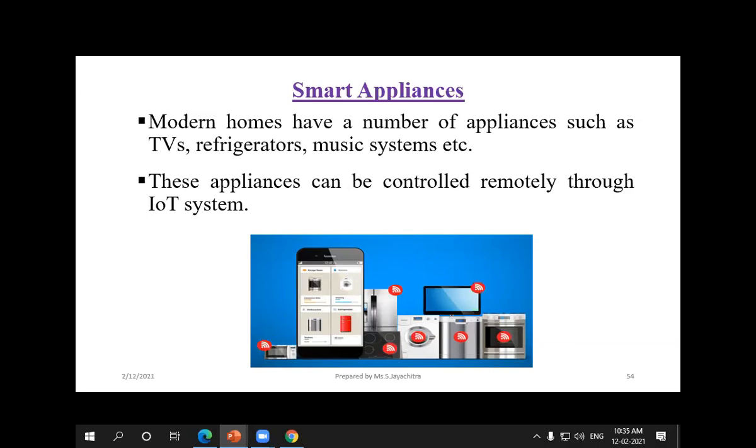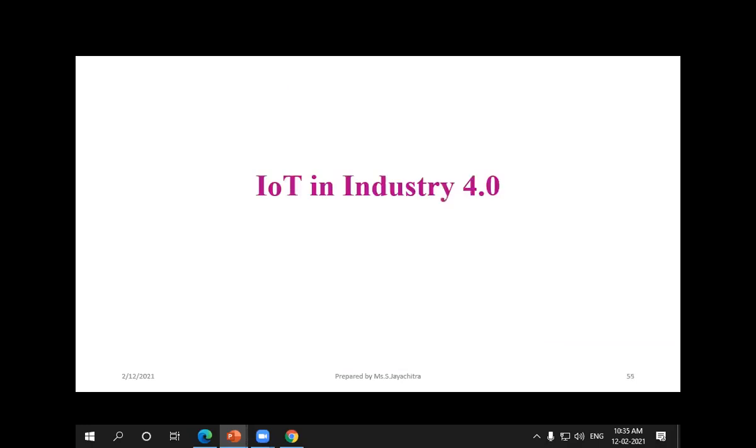Even if we are not at home and are in some other place, we can control them through the smartphone. With the smartphone itself, we can keep the smart appliances under our control.